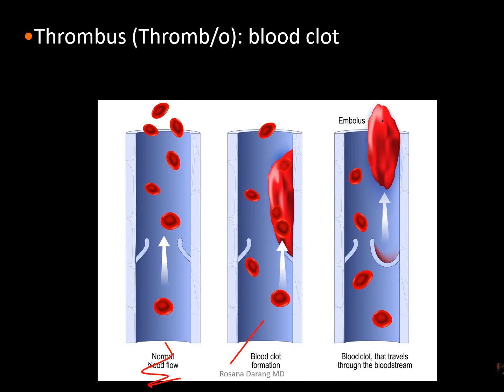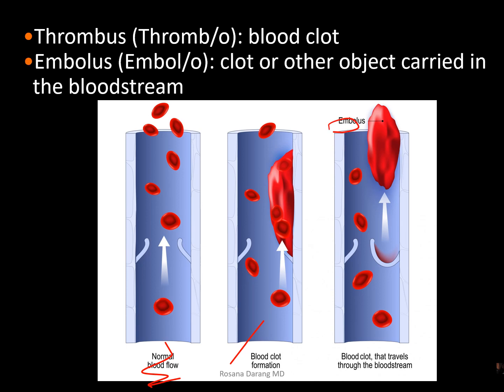The problem is when that blood clot comes off or detaches from the wall of the blood vessel, it becomes what we call an embolus. So embolus, the combining form is embolo. That is a clot or other object that's carried in the bloodstream. And the problem with that is that an embolus can lodge in a smaller blood vessel and can completely block the flow of blood.